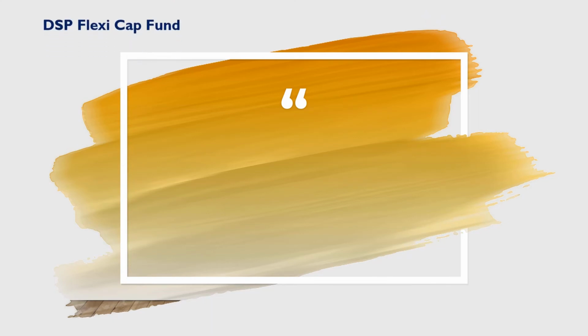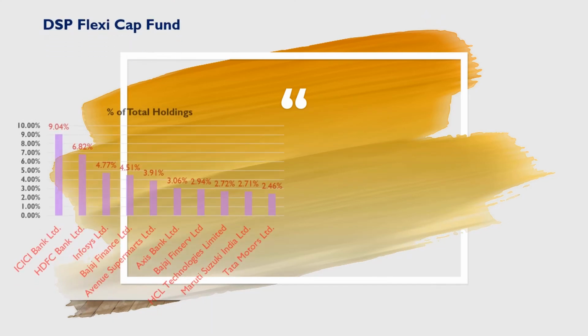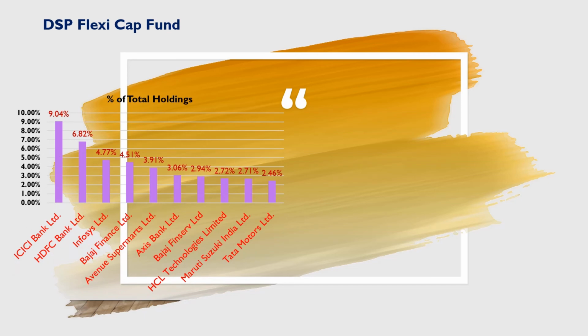We will see top 10 stocks holding for DSP Flexicap Fund. ICICI Bank holding is 9.04%. HDFC Bank holding is 6.82%. Infosys holding is 4.77%. Bajaj Finance holding is 4.51%. Avenue Supermarts holding is 3.91%. Axis Bank holding is 3.06%.